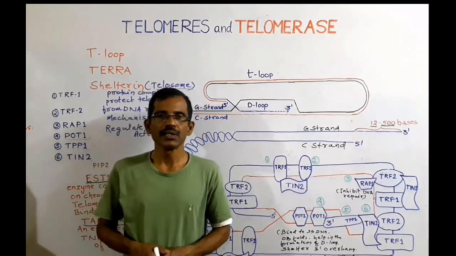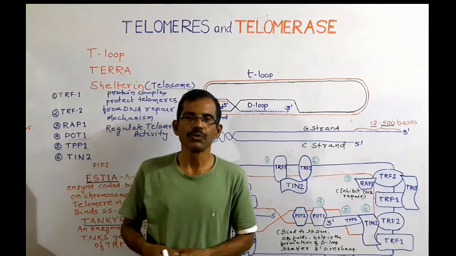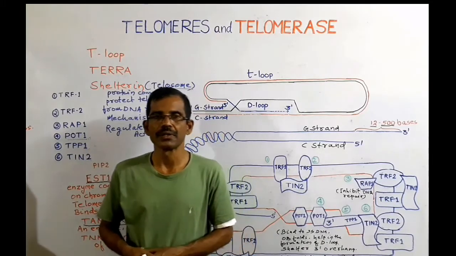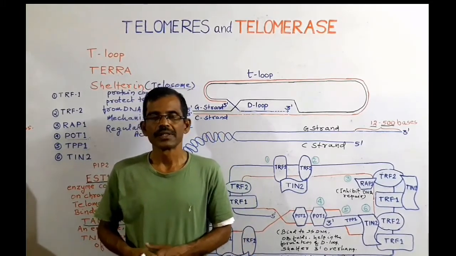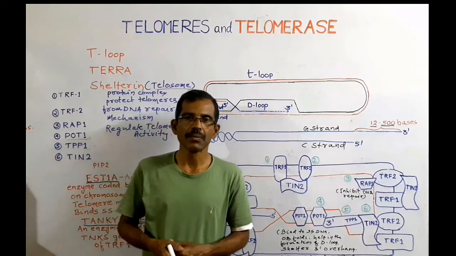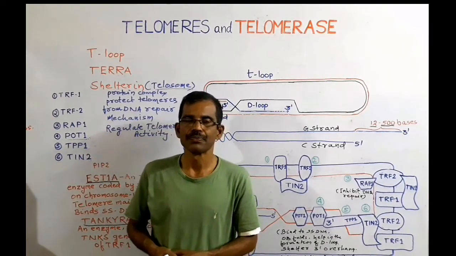A critically short telomere leads to telomere degradation. This activates the DNA damage response pathway.